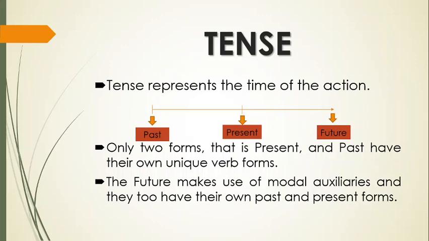For example, shall is should in past and would is the past form of will. Only present and past verbs have their unique forms for these two categories. They have their own inflections. They create their own unique word to meet the requirement of these two categories, that is present and past.